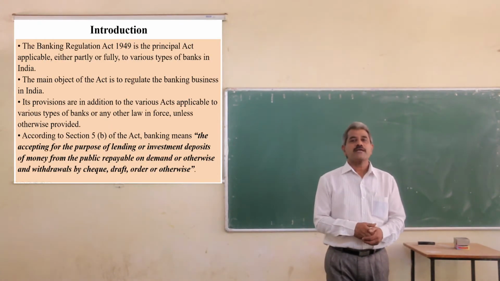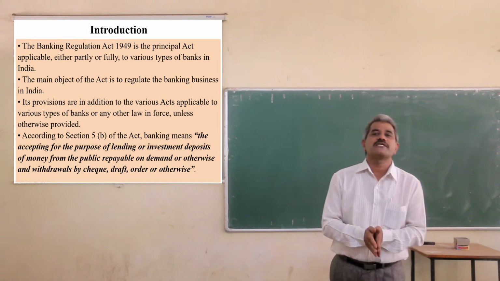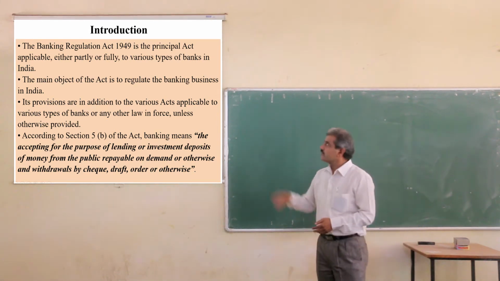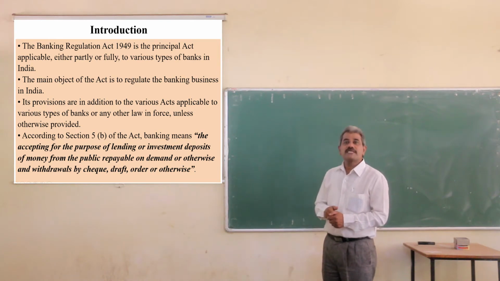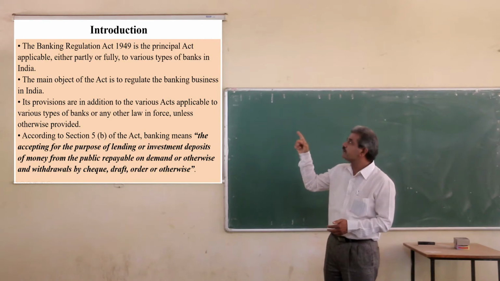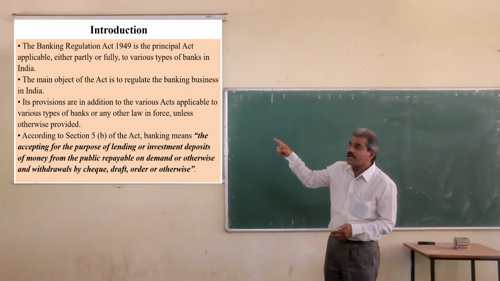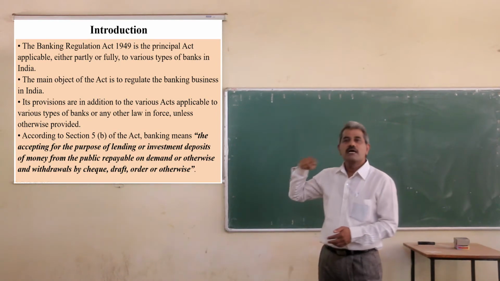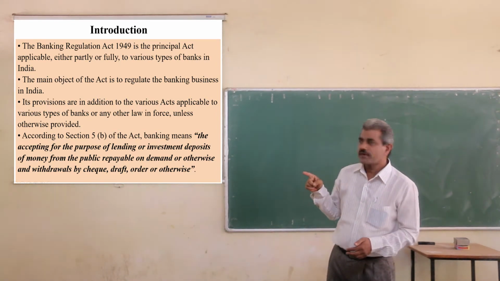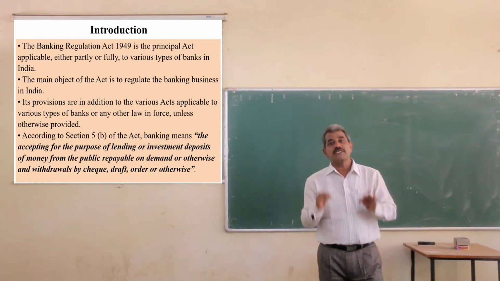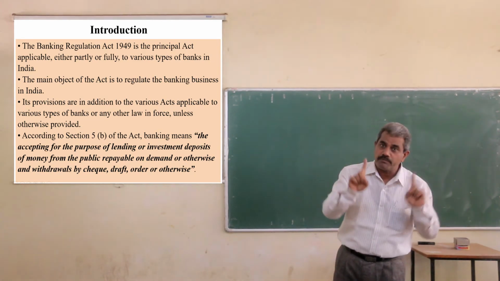In the first part we will see some introduction regarding the banking business and the acts. You may know that there is one principal act, the Banking Regulation Act 1949. This is the main act applicable either partly or fully to various types of banks working in India. The provisions of this act are applicable to all types of banks.